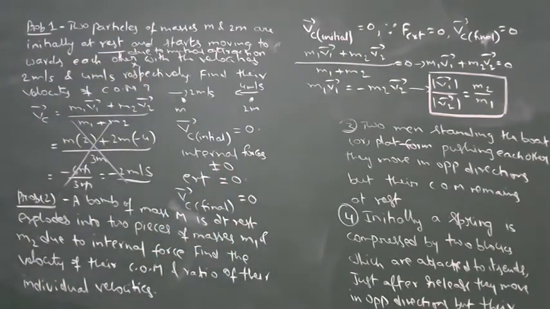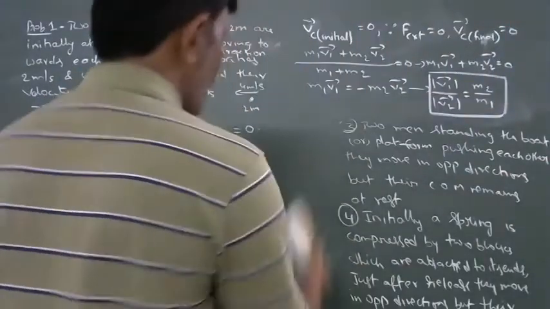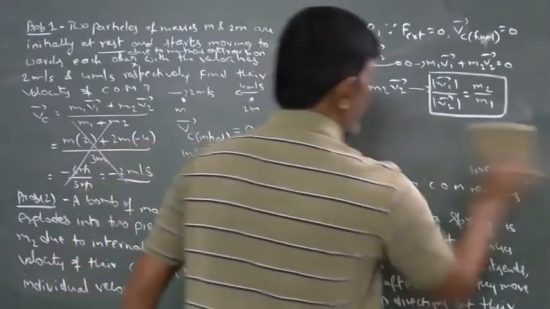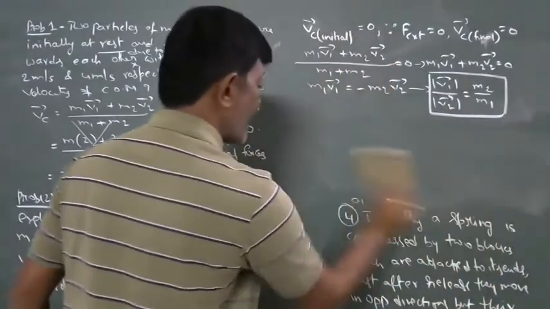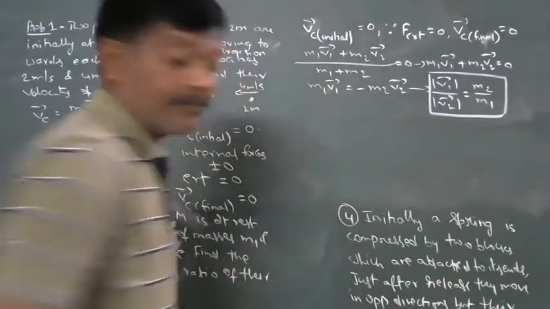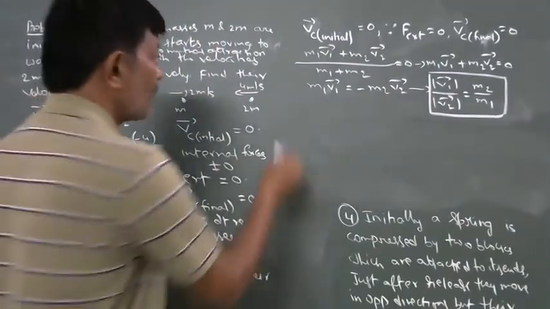This is problem number 2. Next, problem number 3.